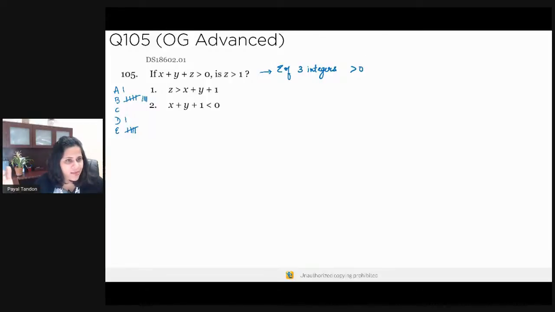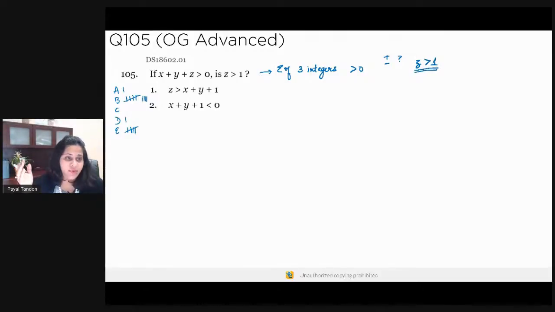Now, do I know anything about these integers? Not really. Do I know whether they are positive or negative? I don't know that, okay? All I know is that when I add these together, their sum is greater than 0. That's all I know. And what I need to find out is, is z greater than 1?